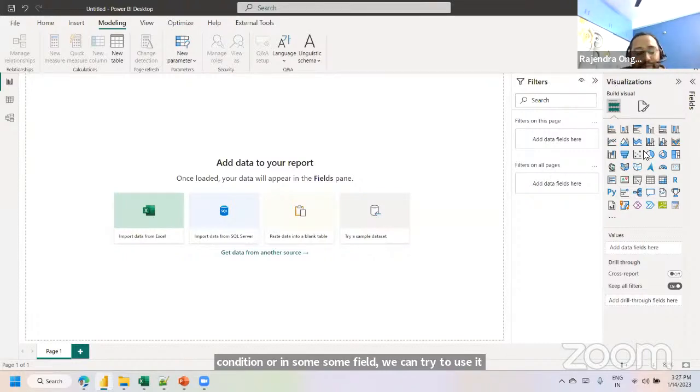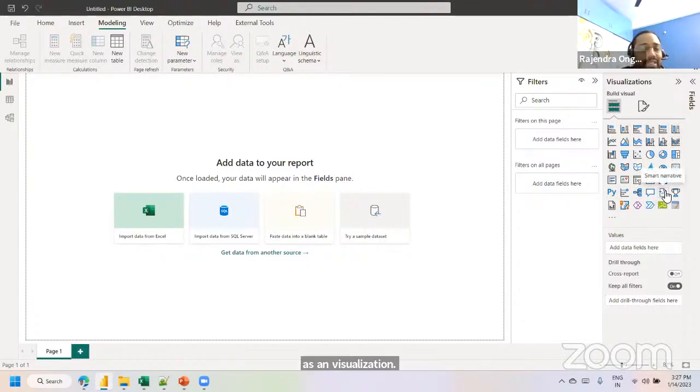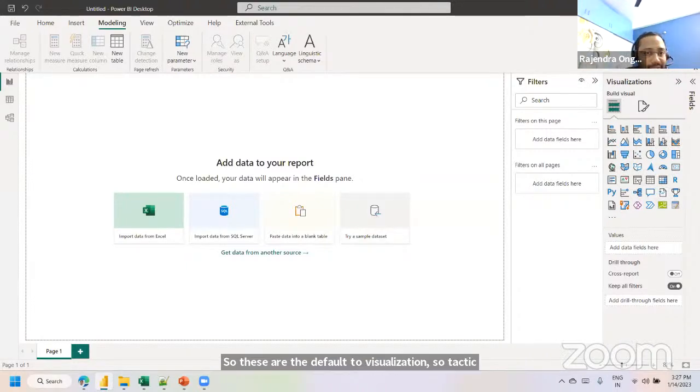And the next pane, we are going to call the visualization pane. These are the default visualizations. Thirty-plus visuals are available for us to utilize. After data extraction, we can check which visual fits where, and which one we are going to share with the business user as per their data and analytics. These are the default visualizations which we have.